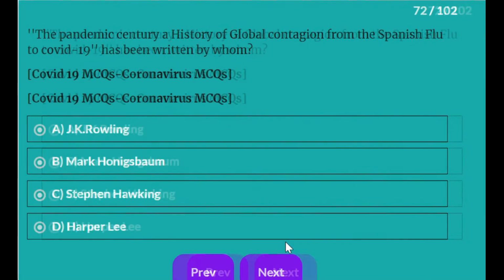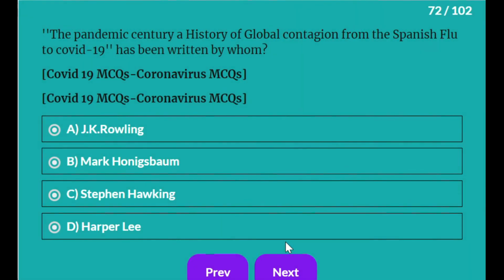Corobot. The Pandemic Century, a history of global contagion from the Spanish flu to COVID-19, has been written by whom? Mark Honigsbaum.